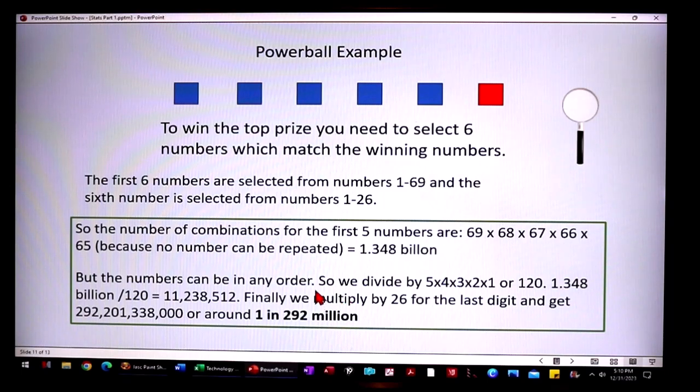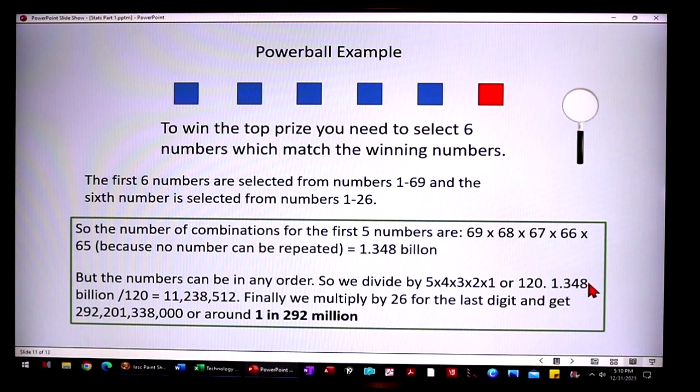But the numbers can be in any order. As we mentioned before, it doesn't have to be in the exact order they pull it out. They could pull out 10 first, then 12. As long as you get those 5 numbers, it can be in any order. So again, we divide that 1.348 billion by 5 factorial, which is what the formula says, and that comes out to be 120.